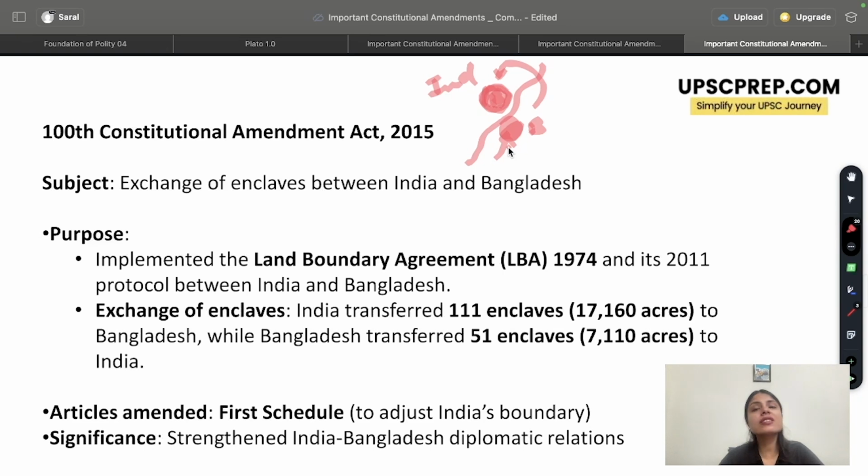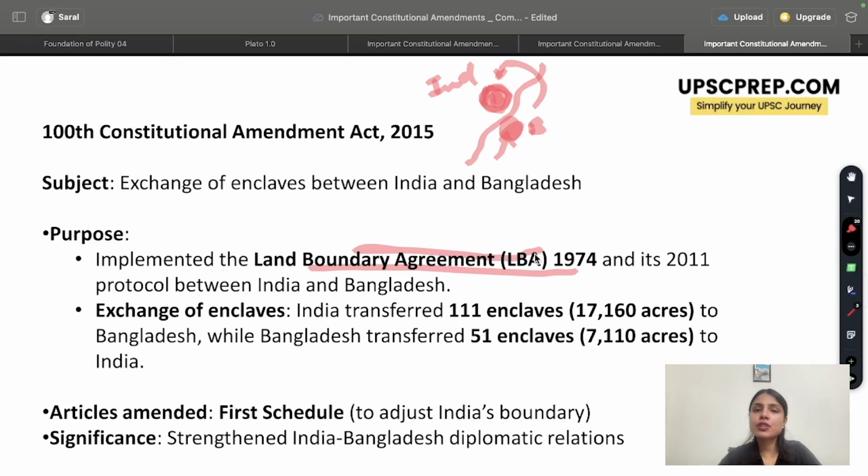But the problem was in its implementation, because to do this, we had to make constitutional amendments. Without a constitutional amendment, you cannot cede a territory of India to any other nation. Now, considering this, my dear students, there was an amendment to the Indian Constitution made in the year 2015. The objective was to implement the land boundary agreement that was signed in the year 1974.